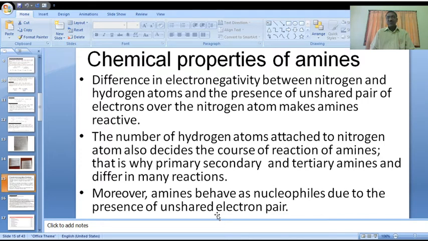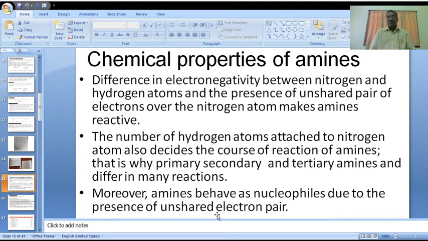That is why primary, secondary, and tertiary amines differ in many reactions. The reaction of amines is based on the number of hydrogen atoms present in that particular amine. Primary, secondary, and tertiary amines undergo different types of reactions.